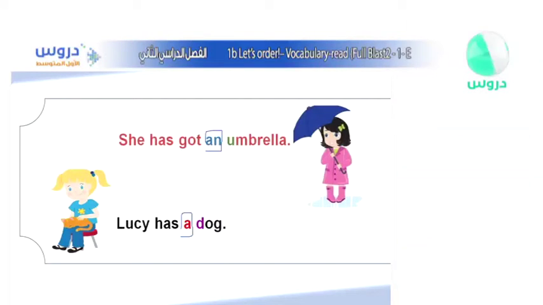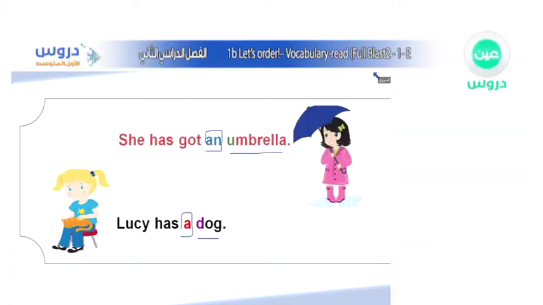It means when we are speaking about something countable. Do you know what is the meaning of countable? It means if she has more than one dog, well, this one is a cat, but that's no problem. If she has more than one dog, in that case she's going to have two dogs. Two dogs. We're going to add an S, just like what we have done. If she has more than one umbrella, three for example, we're going to say she has got three umbrellas.